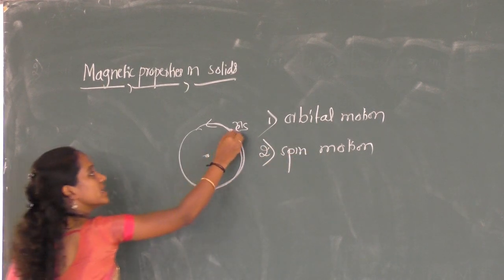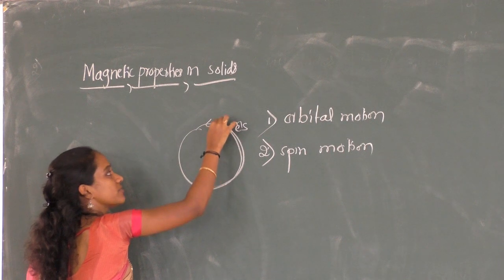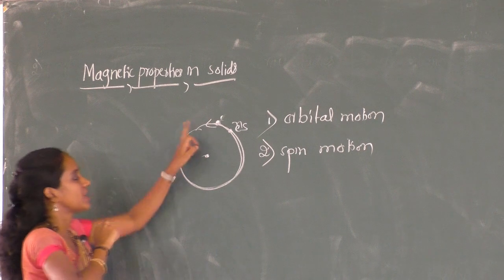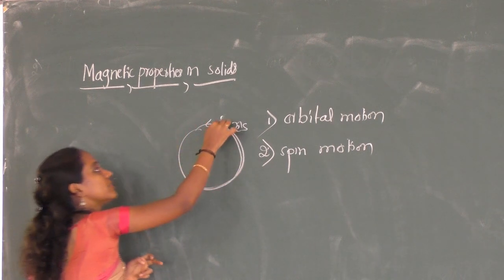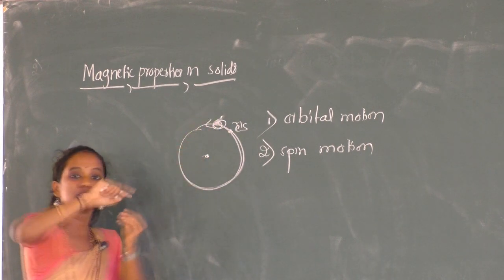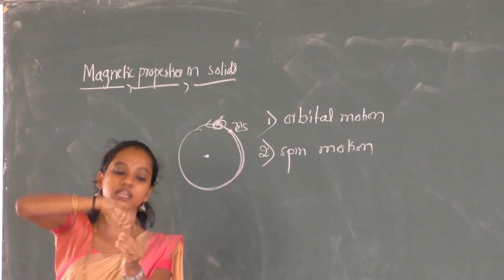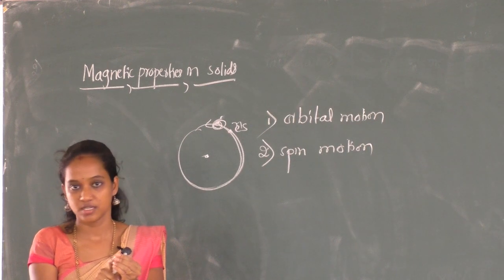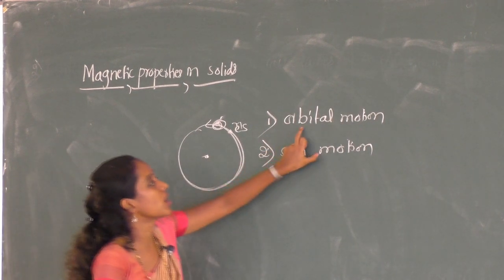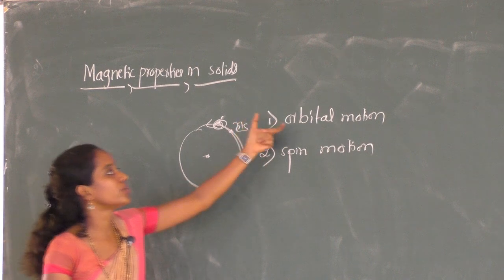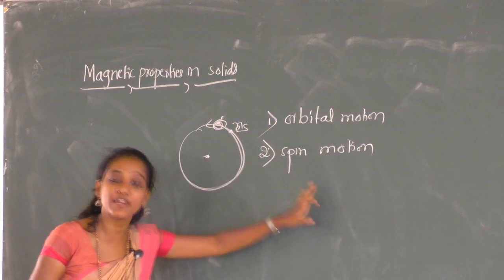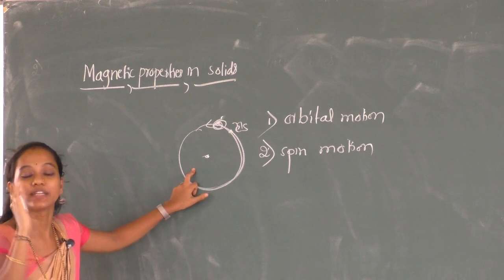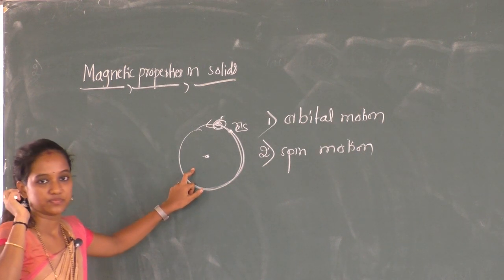While revolving around the nucleus, the electron also spins about its own axis, and keeps on revolving around the nucleus. So there are two types of motion, orbital motion and spin motion. Due to these two types of motions of electrons, any substance gets magnetic behavior or magnetic property.